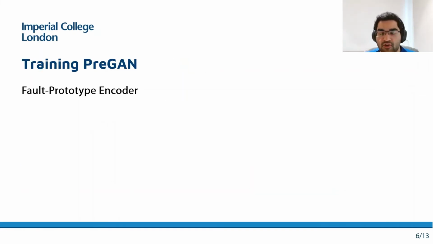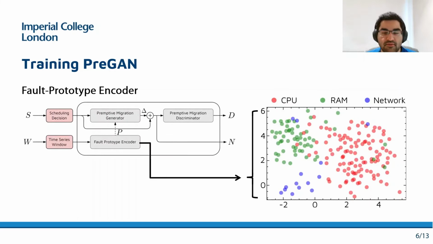I shall now discuss how we train the PreGAN model. As discussed before, the encoder network was used to predict the type of fault in the system, such as CPU, RAM, or network contention. To do this, we use a clustering-like approach where the true cluster class was determined by an industry-grade contention detection tool in Linux. The predicted class vector by the encoder network was then aimed to belong to this true fault class. A TSNE plot of a set of randomly sampled system faults predicted by the PreGAN model is shown here.